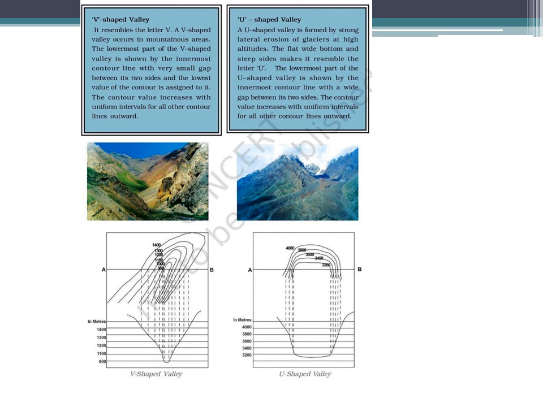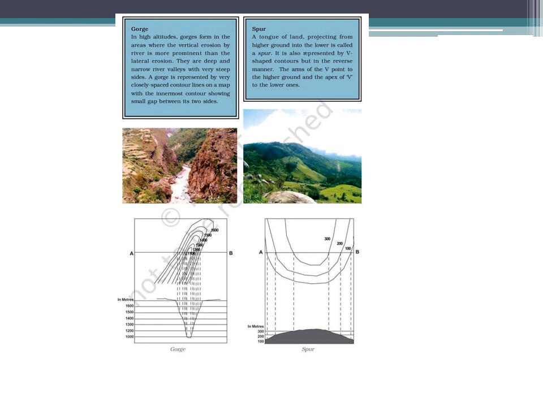Let's move ahead. Gorge, rapids and gorge, which have a waterfall, which has the characteristics of these gorges. You have steep slopes on both sides, and you have a river which is flowing, and it's a narrow patch. Similarly, you have a spur which is only on one side, which looks like this. This is a spur head. So the advantage of adding these photographs taken from NCERT is that you can visualize how it looks. Otherwise, if I only gave you this contour model and asked you this is a spur, you would say, sir, this is not at all clear. But these photographs help you a lot in understanding.